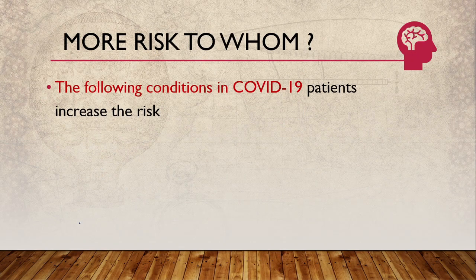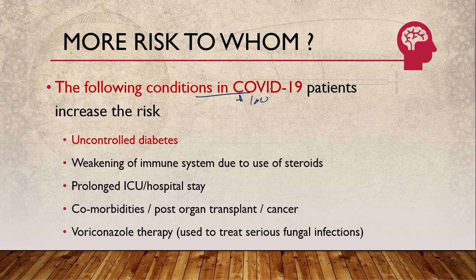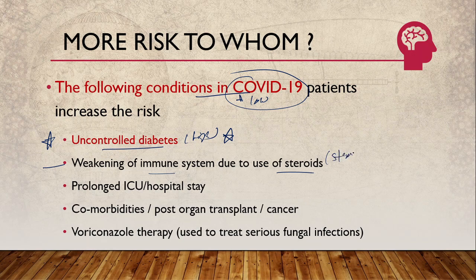Who are the people at more risk? We have said that people with low immunity systems are more affected. Patients affected with COVID-19, and especially people with high or uncontrolled diabetes, are more susceptible to this disease. Also weakening of the immune system due to the use of steroids. People on steroids generally have a lower immunity system, so they are also at more risk.